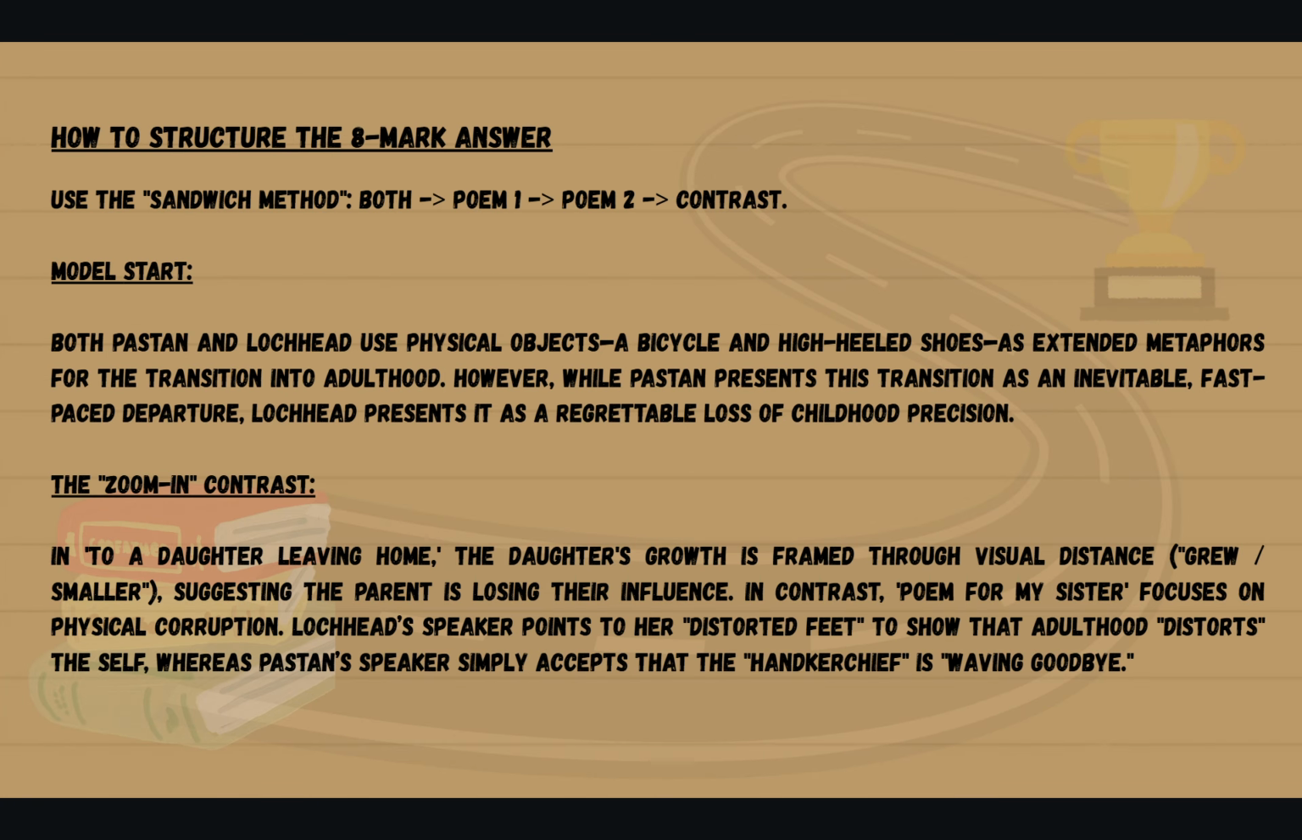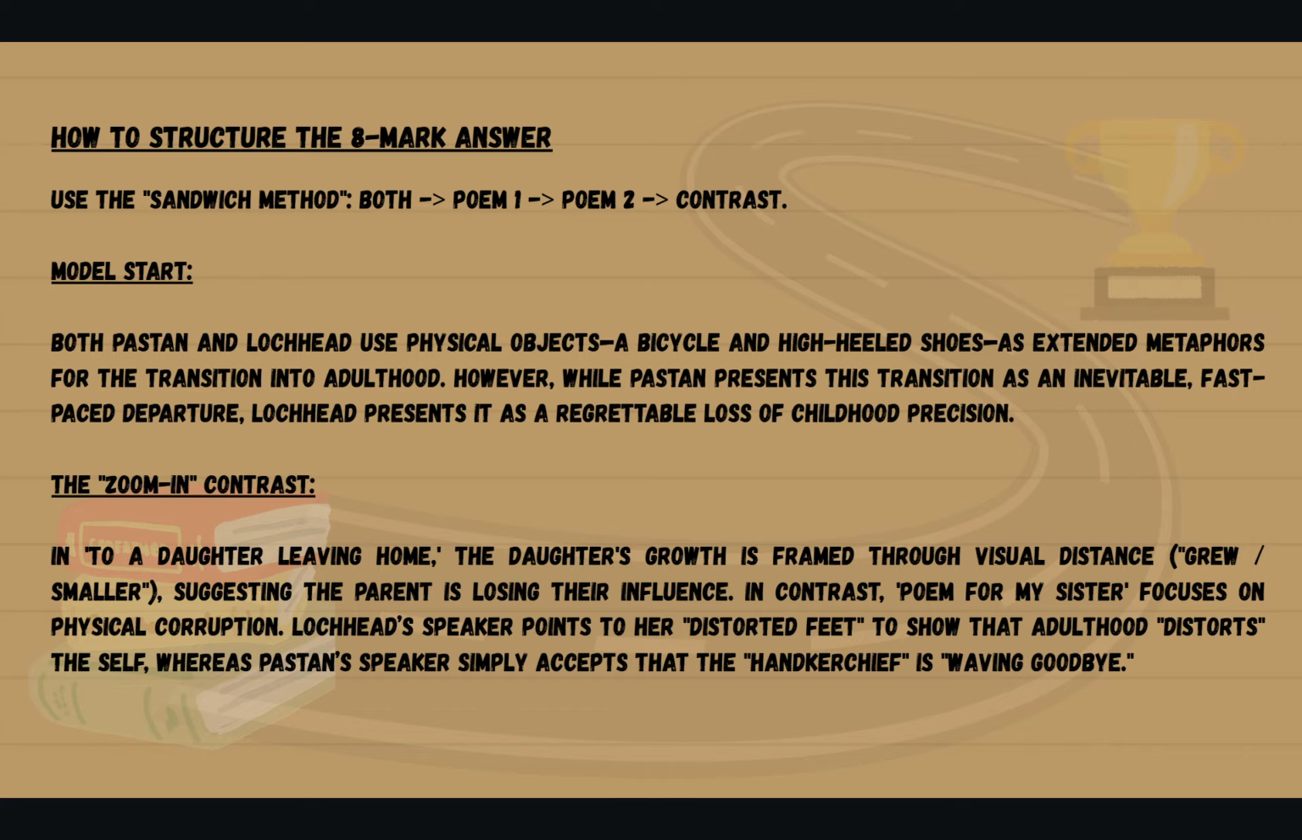How to structure the 8 marker. You're going to use a sandwich method, where you look at both poems, then poem 1, then poem 2, then the contrast. So, a model start. We can have the paragraph: Both Paston and Lockhead use physical objects, a bicycle and high-heeled shoes, as extended metaphors for the transition into adulthood. However, while Paston presents the transition as an inevitable fast-paced departure, Lockhead presents it as a regrettable loss of childhood precision.